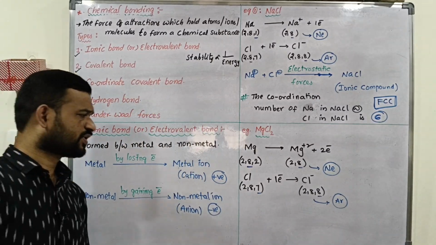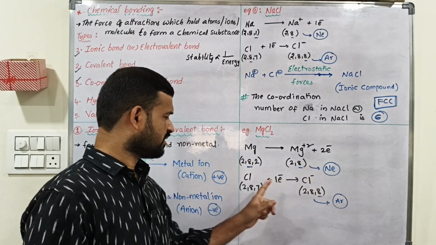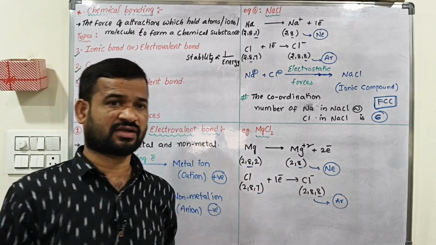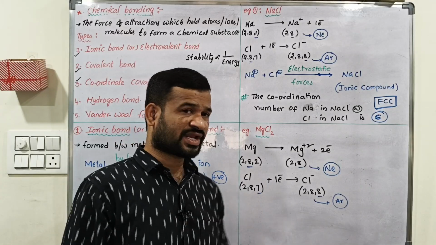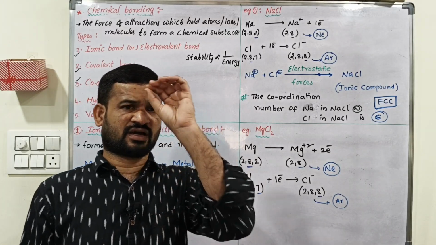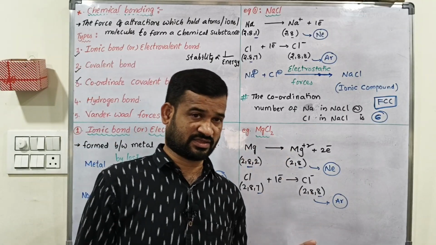Understand? Okay. So here magnesium has donated how many electrons? 2 electrons. But chlorine has accepted 1 electron. So what about the other electron? Here chlorine capacity is 1. It can accept only 1 electron. But here magnesium has given 2 electrons.